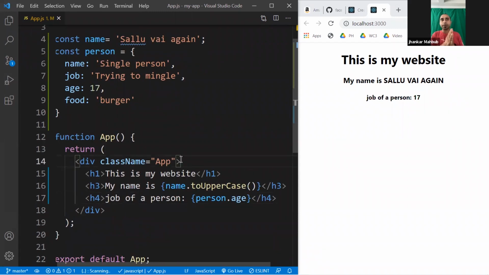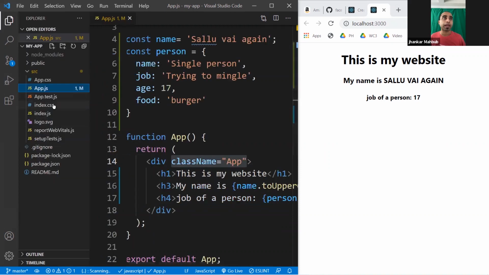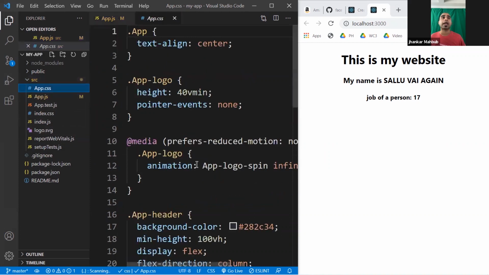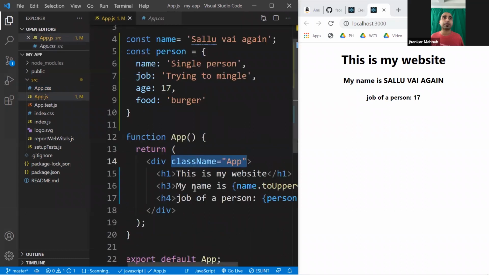So far we have seen how JSX works. If you want to add some style, you can definitely add a CSS class. For example, here you have an app.css, and it has different classes, and one of the classes is an app class. Here you add a className, which is the name of the class. You can write a style here right away.